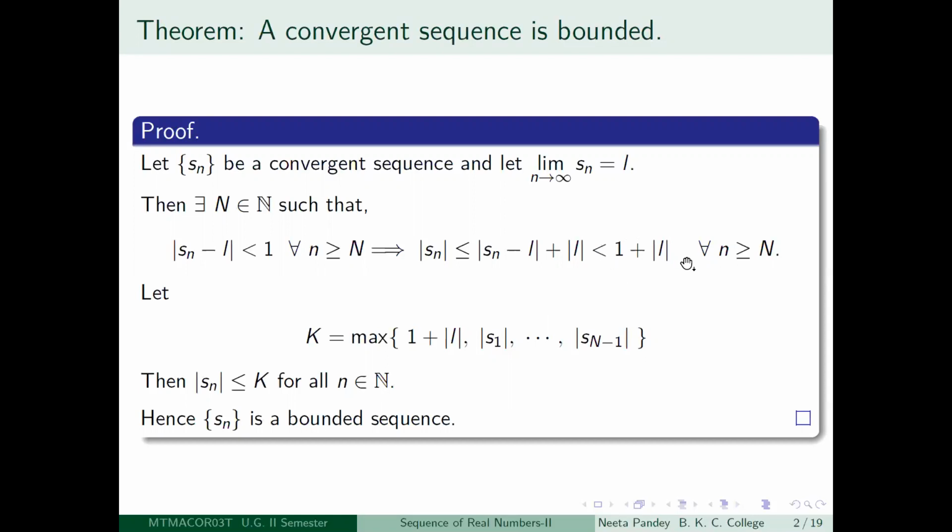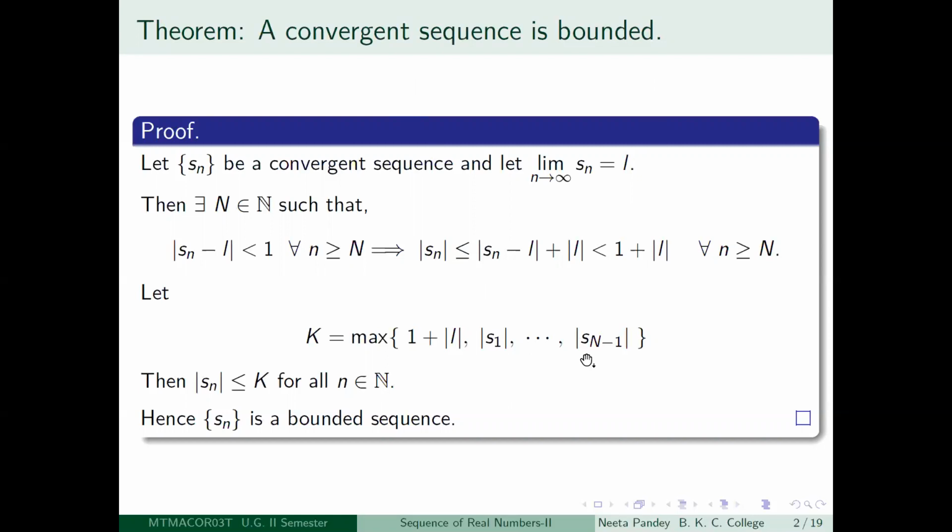So you have got a bound 1 plus modulus of L for the modulus of the terms of the sequence S_n, but after a certain term. That is, starting from capital N onwards, every term has the property that mod S_n is less than 1 plus mod L. But you want to show that the sequence is bounded, so you want to get a bound for all the terms of the sequence. So what you notice is that finitely many terms are left out from this. What are the terms which are left out? They are precisely mod S_1, mod S_2, mod S_3, etc. till mod S_(N minus 1).